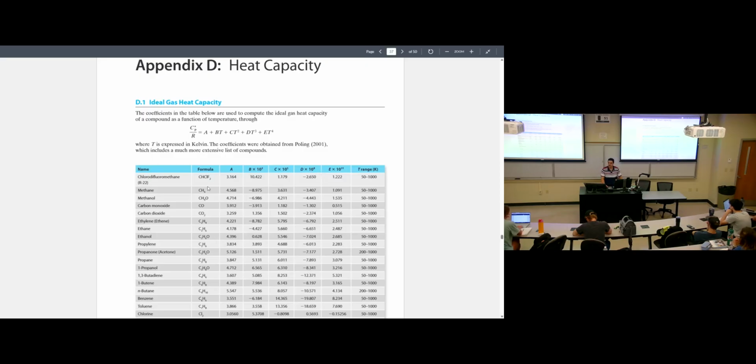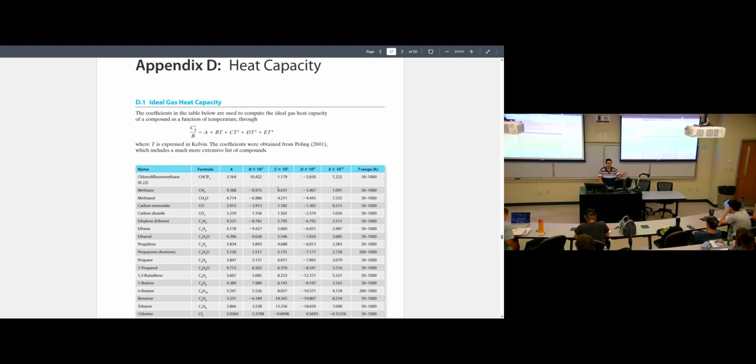Let's assume an example with methane. The formula is CH4. This is the value of A for methane. Then I have negative 8.975. This is not the value of B. B times 10 to the power 3 equals this value, so B is this value divided by 1000. Then we have C times 10 to the power 5 equal to 3.63.